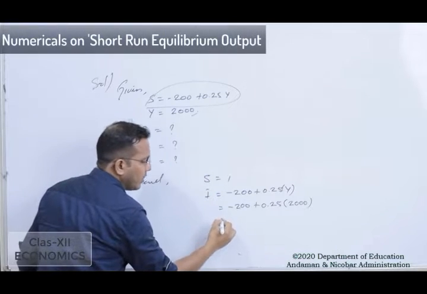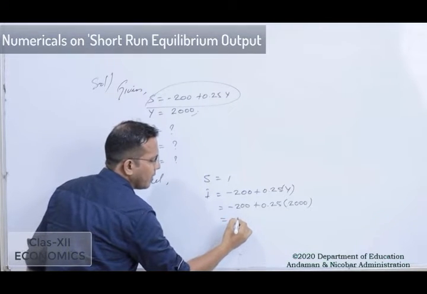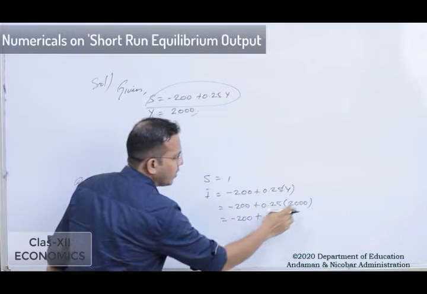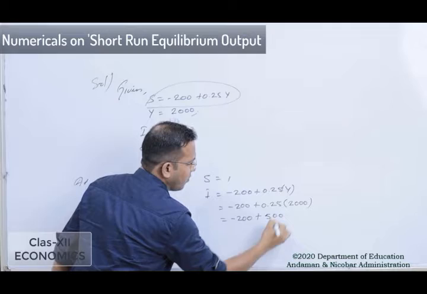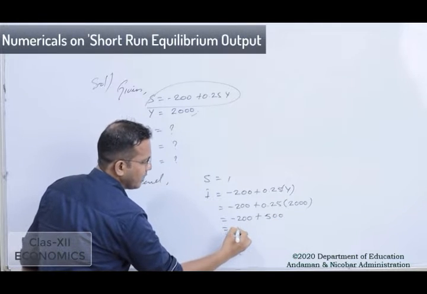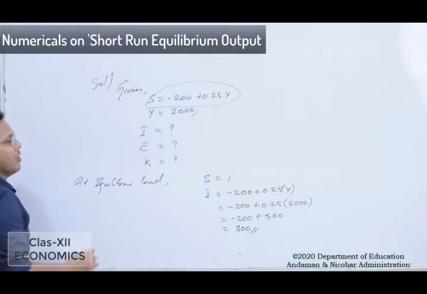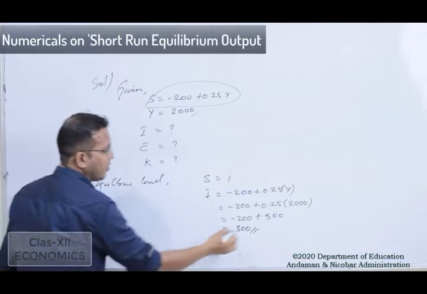So now the equation will become minus 200 plus 0.25 into 2000, that is 500, and now this will become 300. So now we got the value of I as 300.